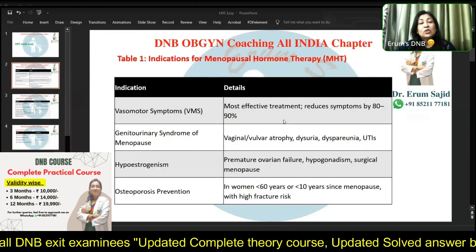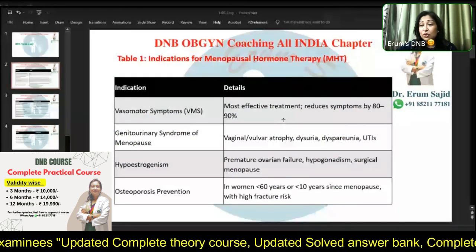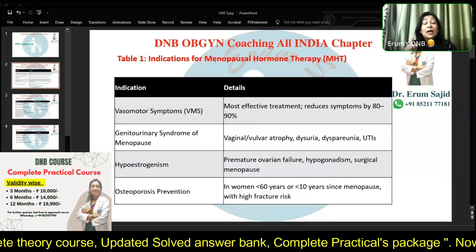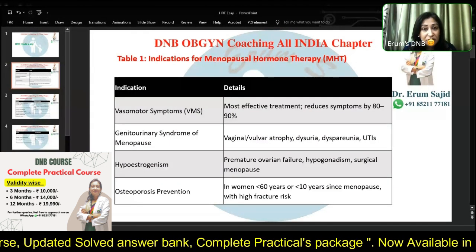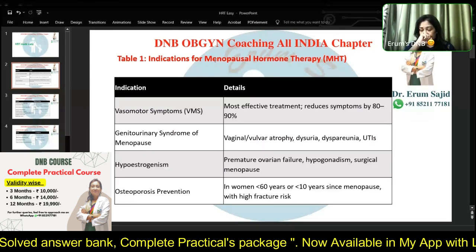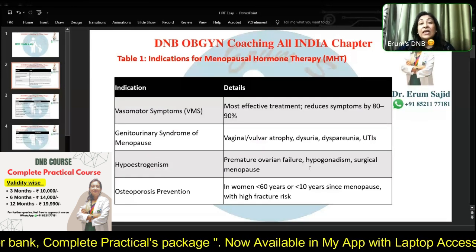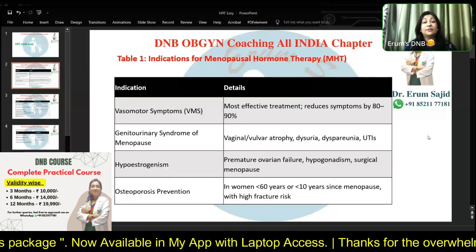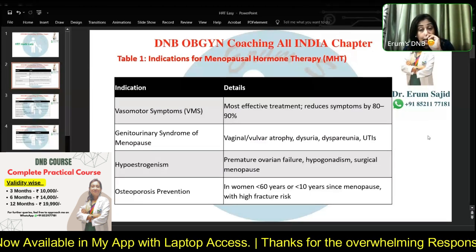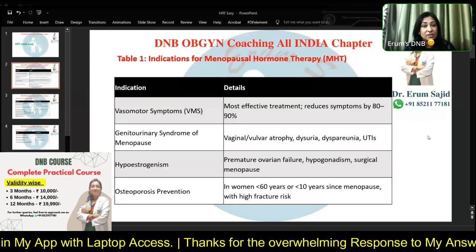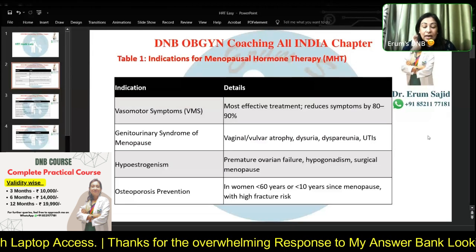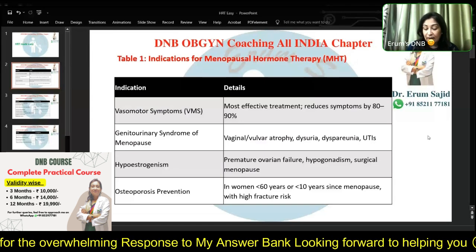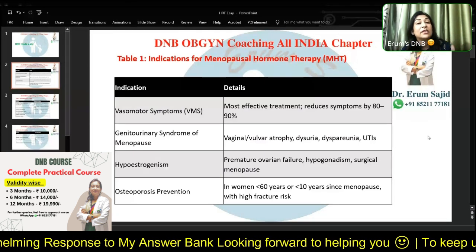You can answer. So you have a few absolute contraindications in which you will not give HRT. Can you tell me those? Okay, and the answers are already there. Breast cancer, active breast cancer. The patient is currently on breast cancer treatment. All right. Even better, past or present history of breast cancer. Family history of breast cancer, is it a contraindication? No, it is not. Until and unless you know that it's BRCA gene positive, it's not, right? Active or past DVT, VTE, venous thromboembolism, agreed, absolutely agreed. Undiagnosed vaginal bleed, absolutely correct.